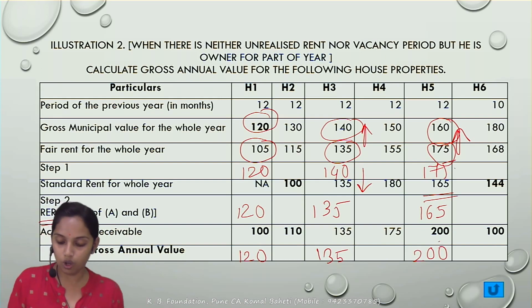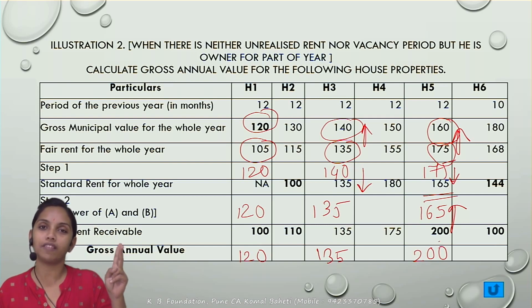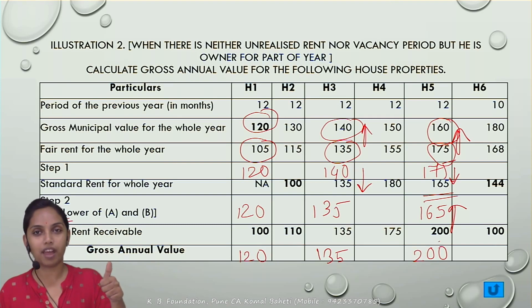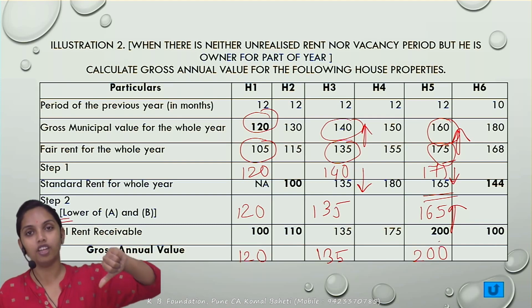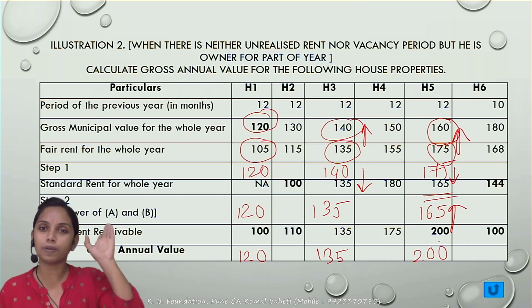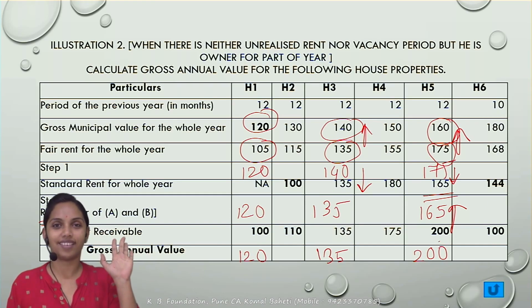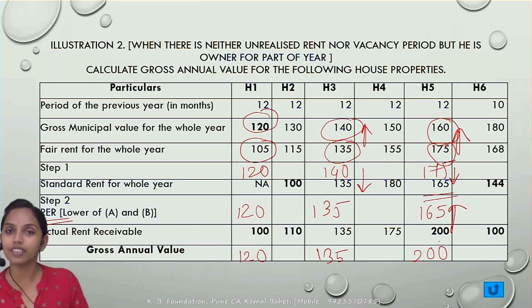Higher, lower, and again higher. The municipal value is to be compared with the fair rent, whichever is higher. The higher of step 1 is to be compared with the standard rent, whichever is lower. The answer of step 2 is to be called the reasonable expected rent, and that is to be compared with the actual rent received or receivable, whichever is higher. Okay, are you clear with this?